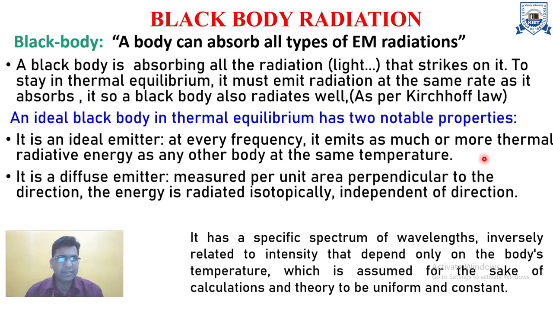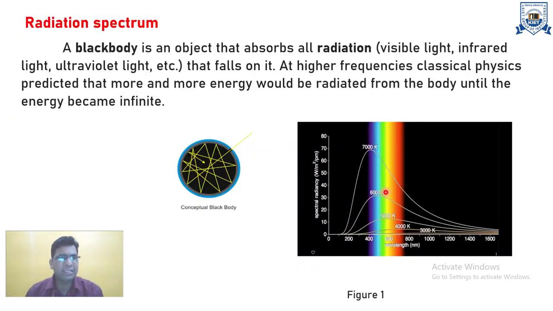It is a diffuse emitter, measured per unit area perpendicular to the direction. The energy is radiated isotropically, independently of the direction. We have a specific spectrum of wavelengths that can be understood from the black body diagram. A black body is an object that absorbs all radiation, like visible, infrared and ultraviolet.